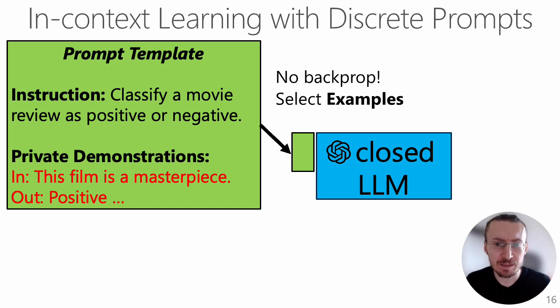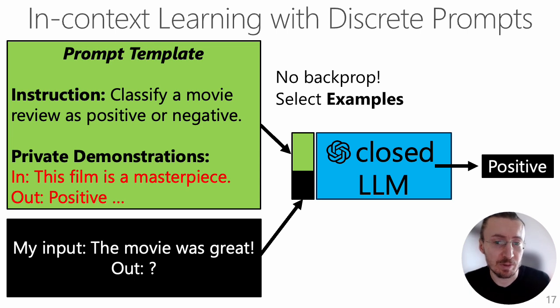Learning such discrete prompts does not use any propagation of the gradient. Instead, we sample multiple examples. Also, we have to find out what the best instructions are. We usually generate many of these different discrete prompts and then evaluate which of them is really the best on a given validation set. And then based on this validation, we can choose the prompt that actually yields the best performance.